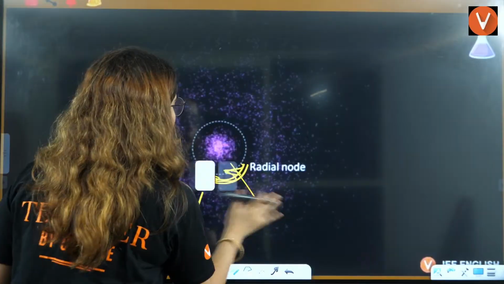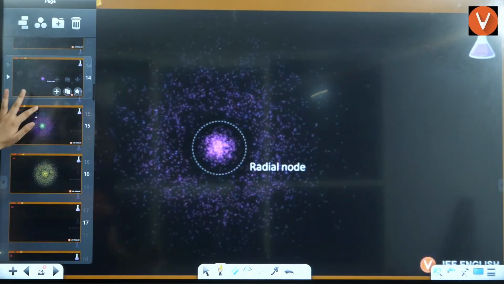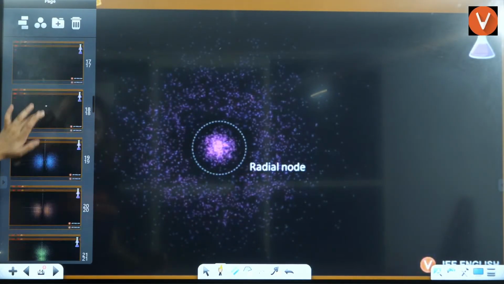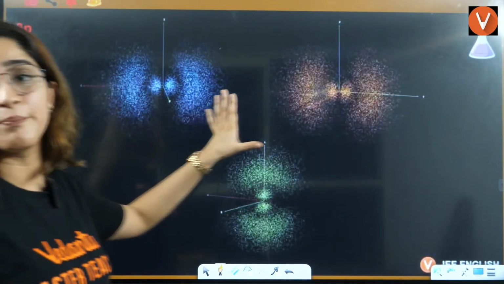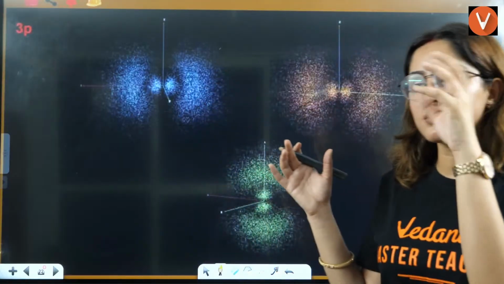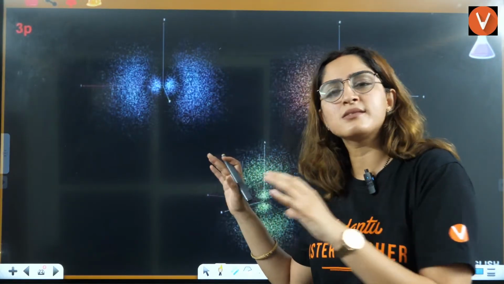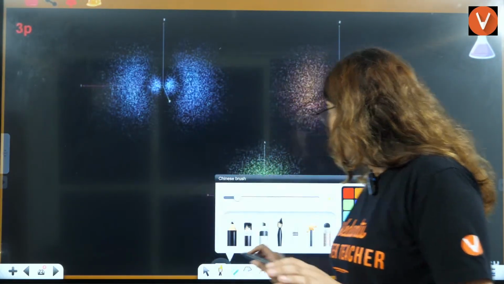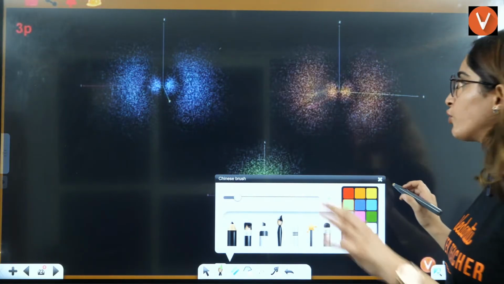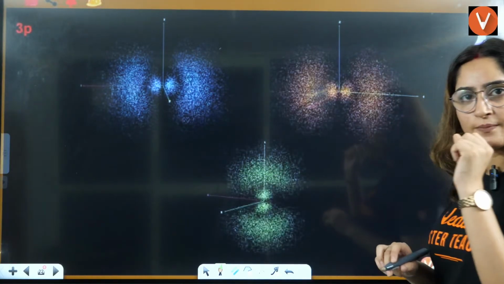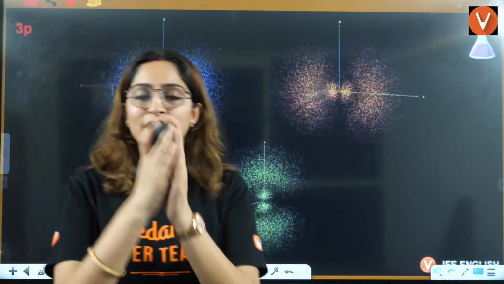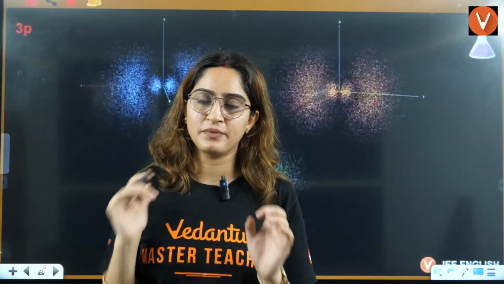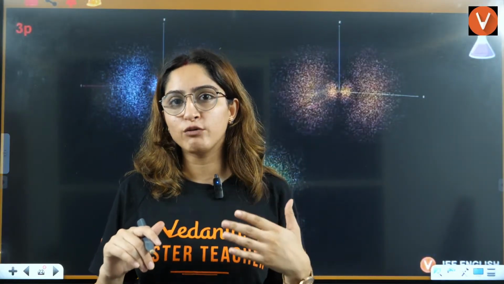Now, this is the best example to visualize radial nodes and angular nodes. If I want to visualize the angular nodes, I told you, this is actually a plane passing through.